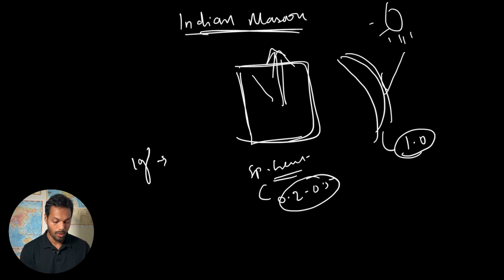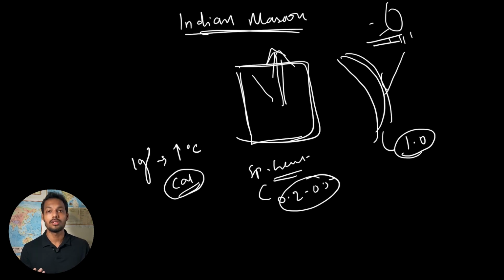Here the calorie of energy means solar radiation. So how much solar radiation is required to increase 1 gram of soil or 1 ml of water by 1 degree Celsius? For land it is 0.2 to 0.5 calorie, whereas for water